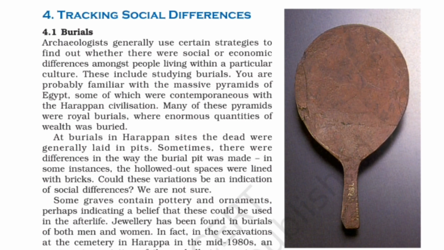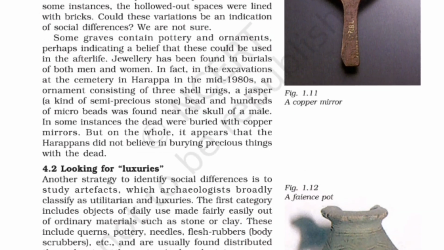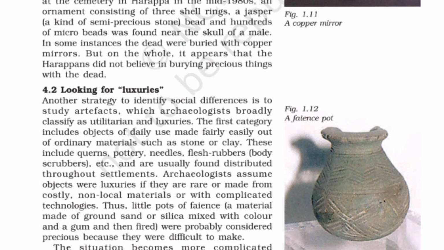Archaeologists here divided all the goods into two: luxurious materials and utilitarian materials. Luxurious means very luxury, obviously costly things, and utilitarian means everyday use materials.